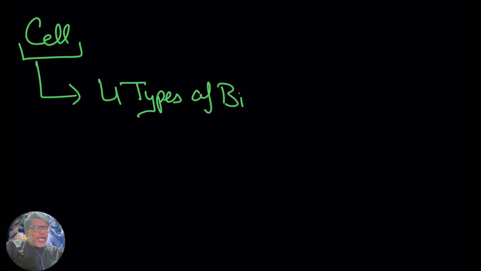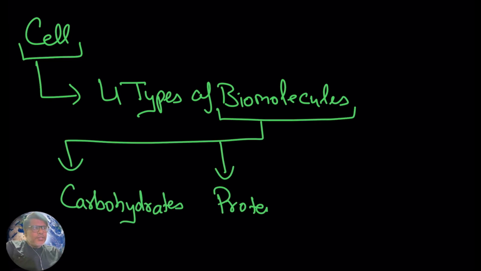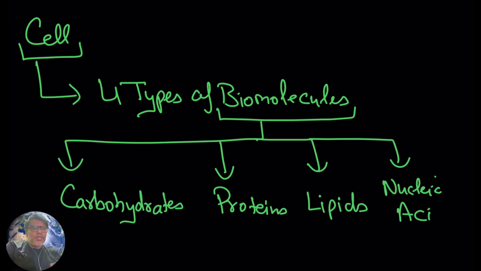Now within the cell you are going to have majorly four types of biomolecules. One is carbohydrates, the second is proteins, the third is lipids, and the fourth is nucleic acids.